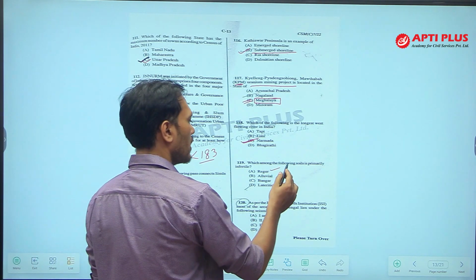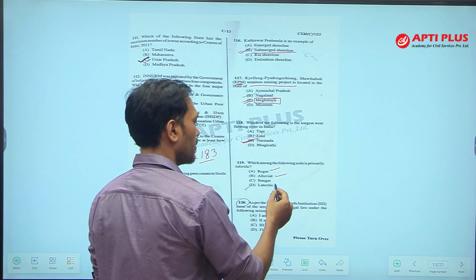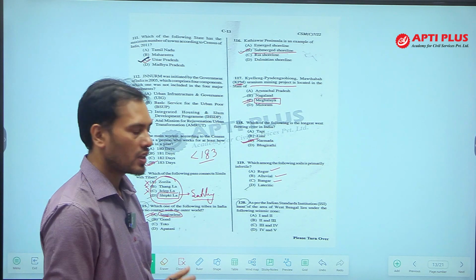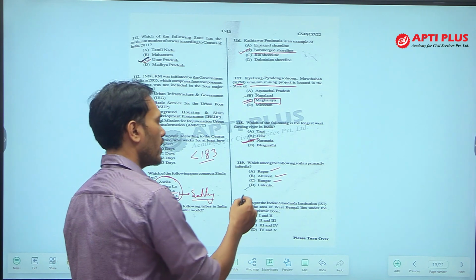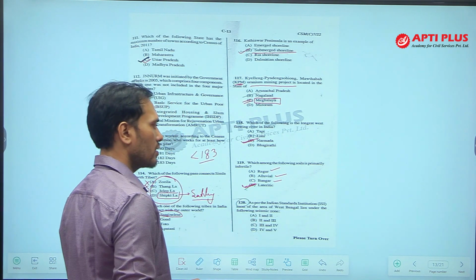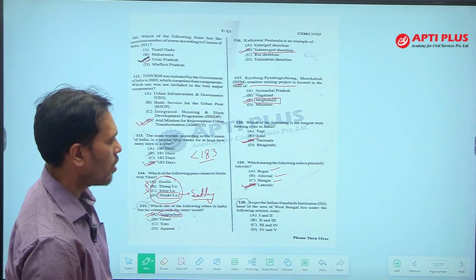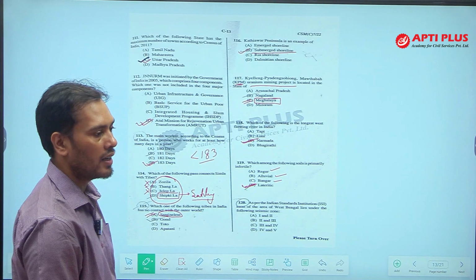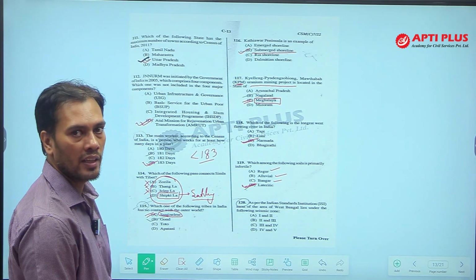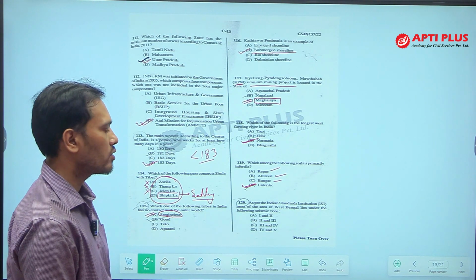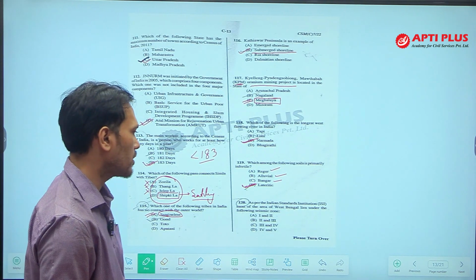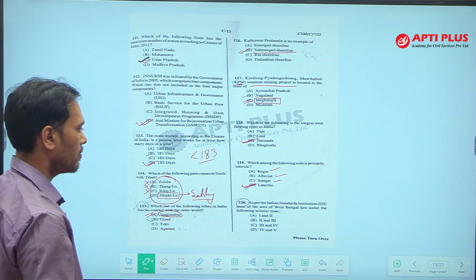Regur soil is cultivable, alluvial soil is cultivable, Bhangar soil is a part of alluvial soil, which is more or less cultivable, but laterite soil is, in the first stage, not that productive. If we add fertilizers and irrigation, then laterite soil can be cultivated, but initially it is not cultivable. That is why the answer is laterite.